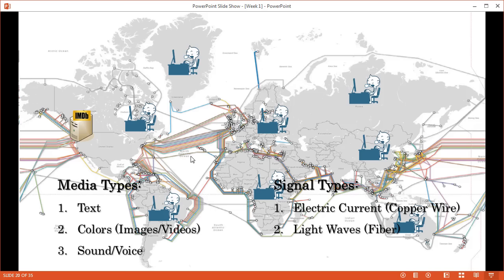And light travels faster around this earth than does electric current by copper wire. Therefore, this technology that uses light, better known as fiber optics, has pretty much replaced copper wire over long distances, at least. For short distances, electric current is still in use, and for other things as well.